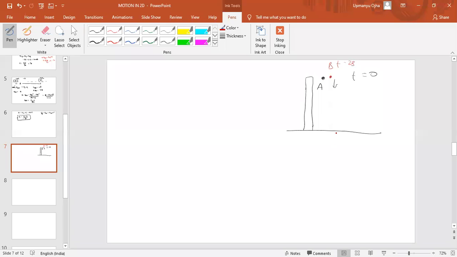So when we have dropped the stone B, then A would have traveled some distance. It would have some velocity also.